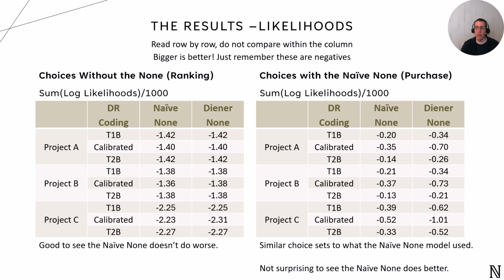The second table looks at likelihoods when comparing a single subscription to the none option, similar to how we want to report this. As we saw with the mean absolute errors, the naive none approach outperforms the sawtooth none in this scenario. This is expected because the naive none model was specifically tuned to handle these types of choice sets, so it's no surprise that it performs better in this context.